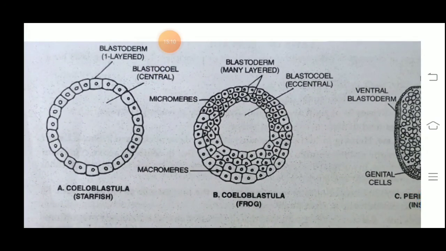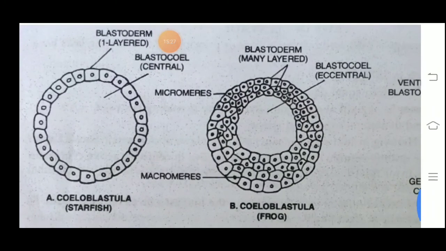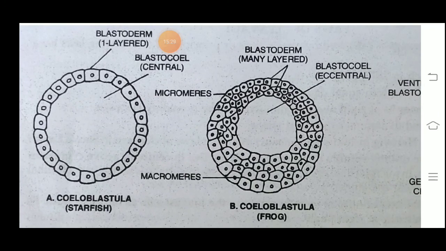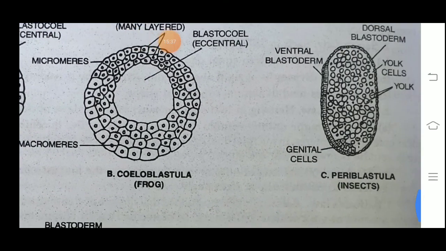Here you can see only one layer of blastoderm is there, and the cavity, that is blastocoel, is in the central position. Now the second one resembles the first one. This is coeloblastula of frog. Here you can see multiple layers are there. The only difference between these two diagrams is that in the first one, the starfish coeloblastula, one layer of the blastoderm is there. In the second diagram, you can see multiple layers of the blastoderm are there.